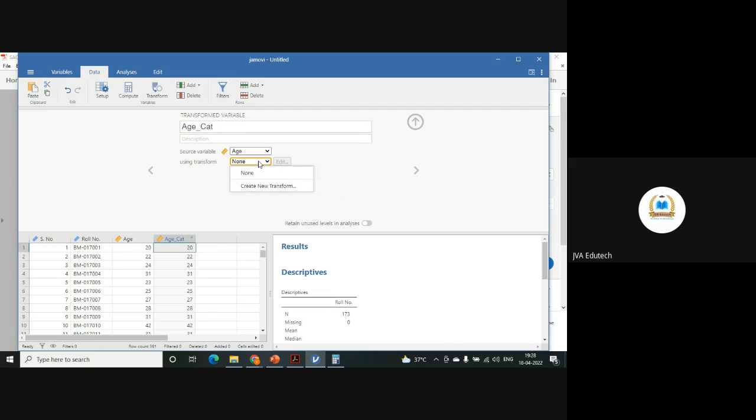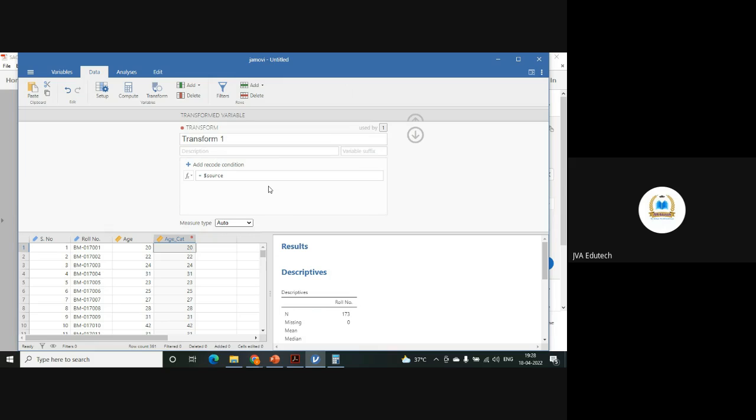So here you have to click on create new transform, and here in the command you have to give if source is less than 25, because 20 to 25 we are taking as one.